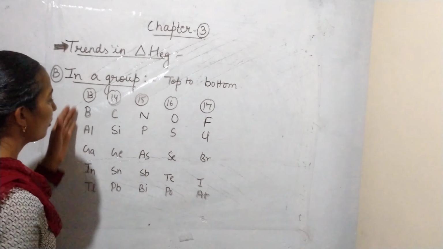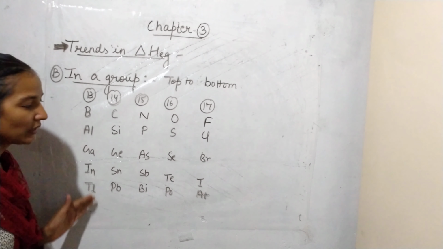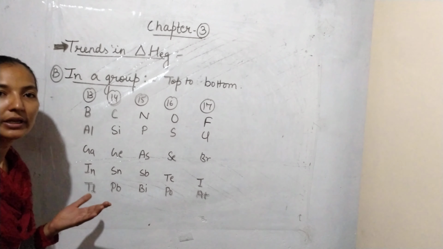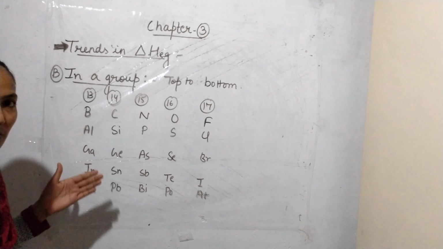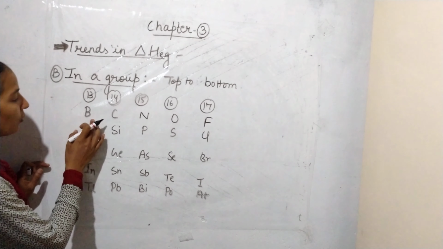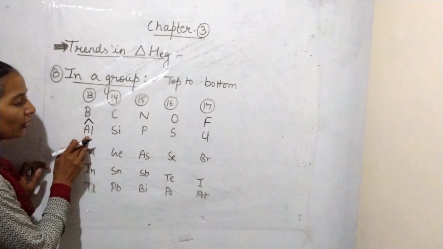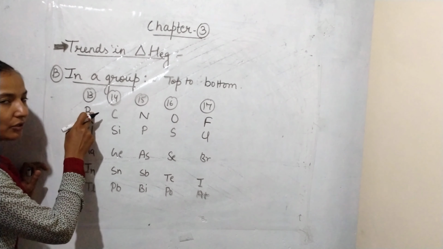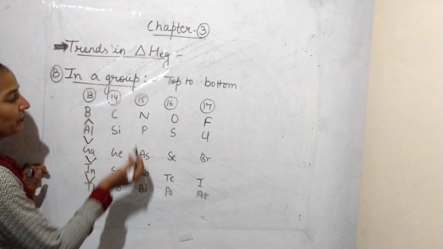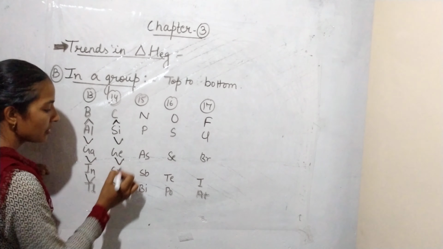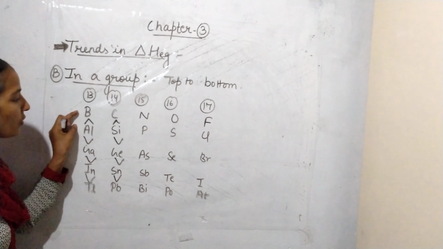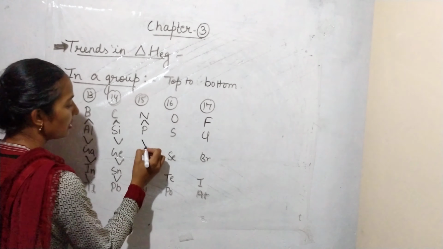Like we know that in a group from top to bottom, the atomic radius will continuously increase, Z effective will decrease. That's why the electron gain enthalpy must also decrease. But between period number 2 and 3, we know that the electron gain enthalpy of the 3rd period is more as compared to 2nd, and the rest all decrease as we move down the group. Same in all the groups. So between period number 2nd and 3rd, these two elements are having an exception, and the rest are the same.